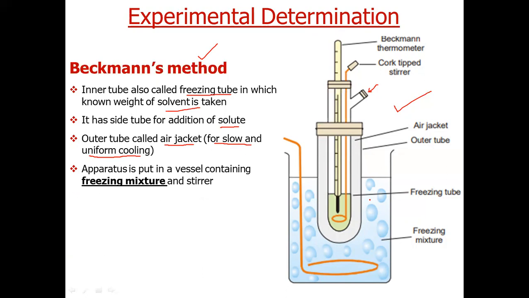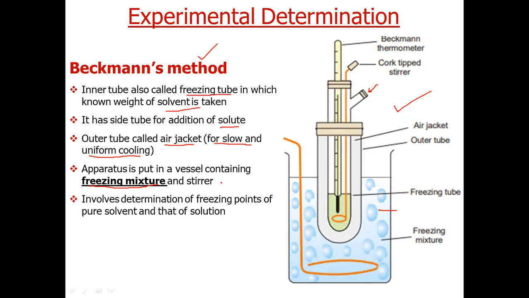This whole apparatus containing this thermometer and this inner tube and outer tube is put into a freezing mixture. Freezing mixture is simply ice plus salt. It is used to achieve temperatures below the freezing point of water, below 0 degree Celsius. What we have to do is first put the solvent here and note the freezing point of this pure solvent. Then we will add a known amount of solute here, and we will note the freezing point of the solution.